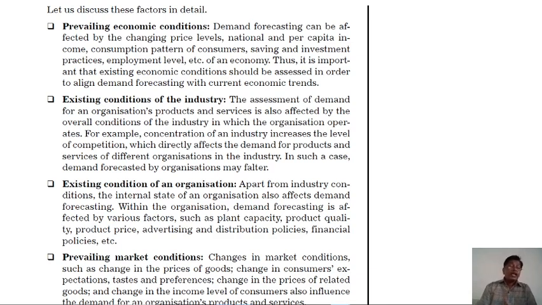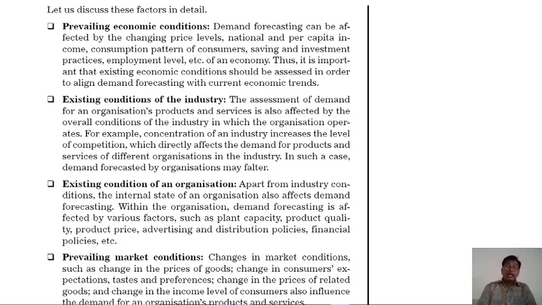Next point, the existing condition of an organization. Apart from industry conditions, the internal state of an organization also affects demand forecasting.